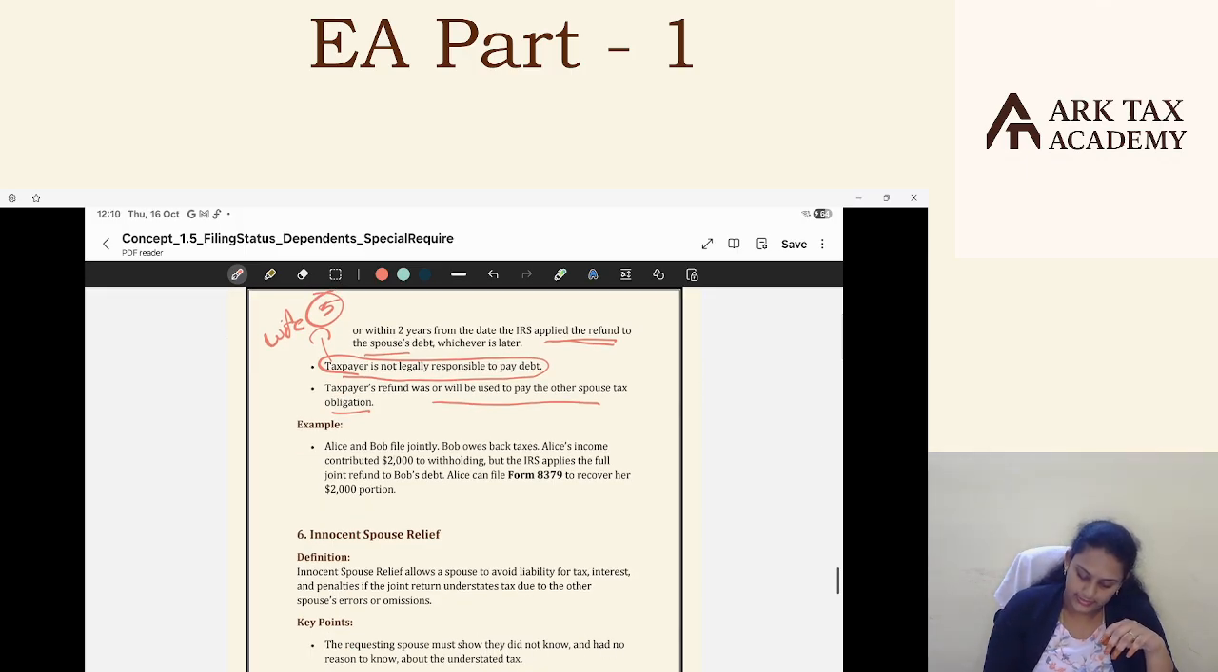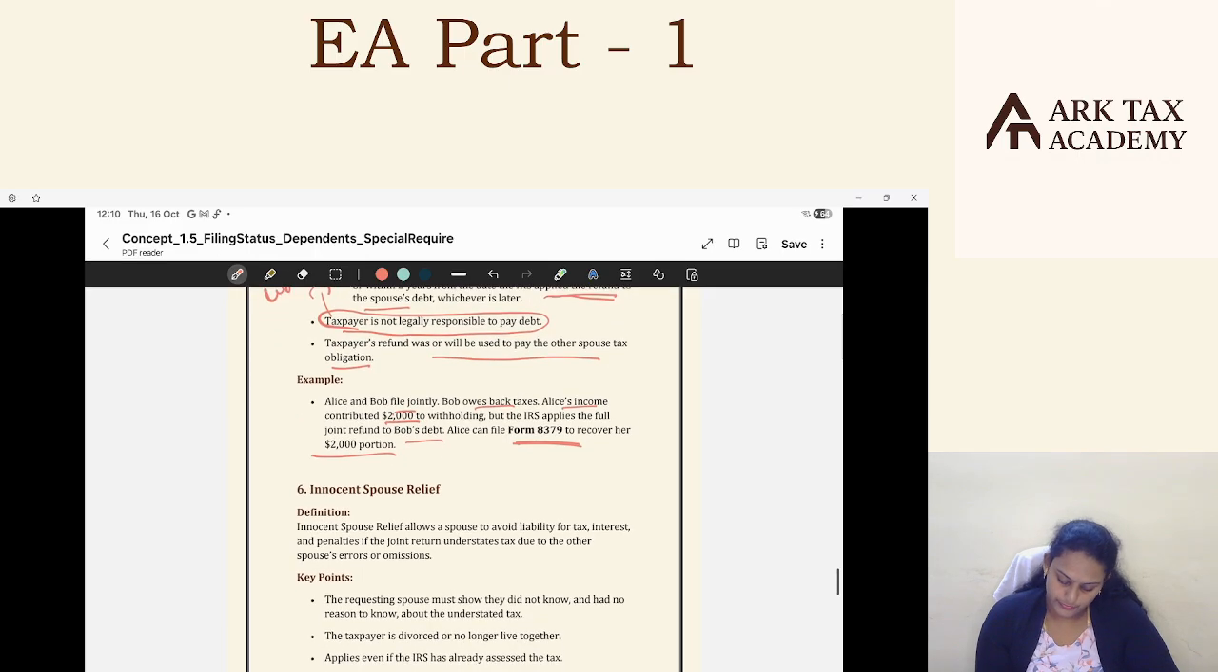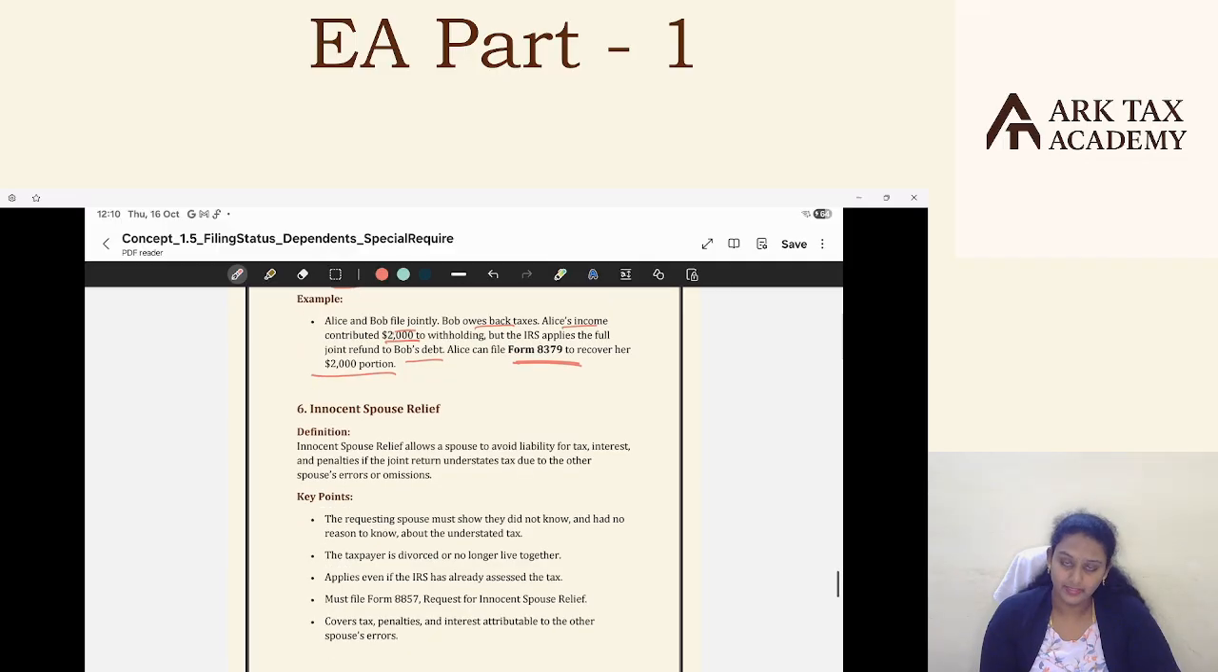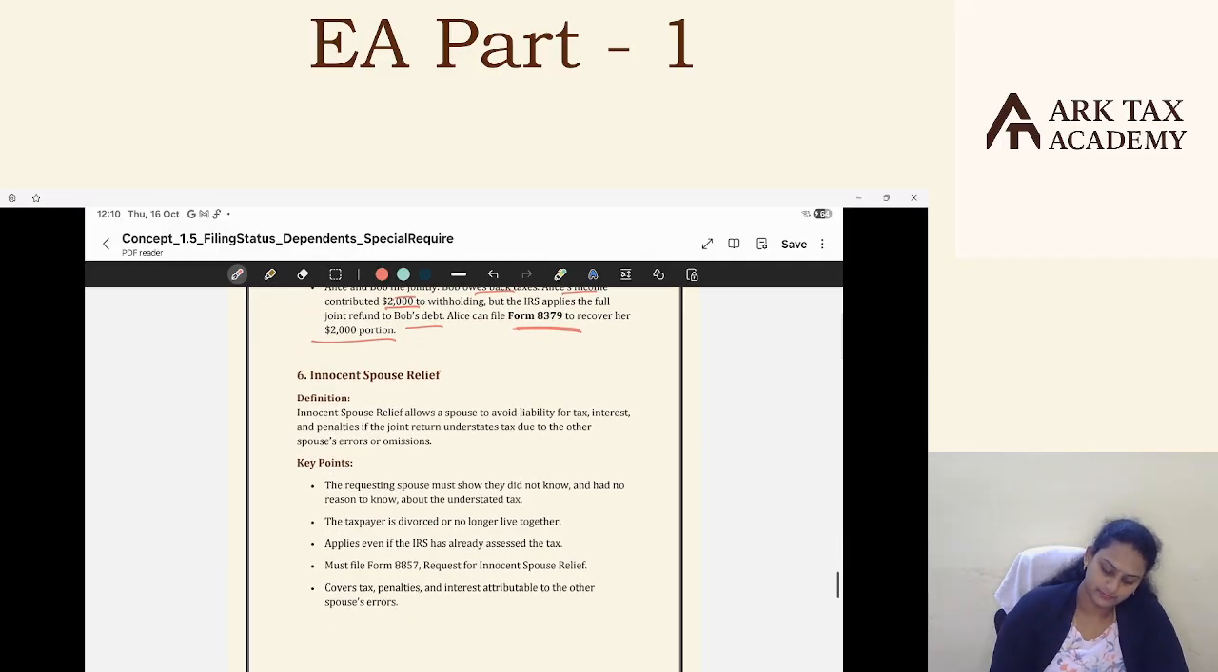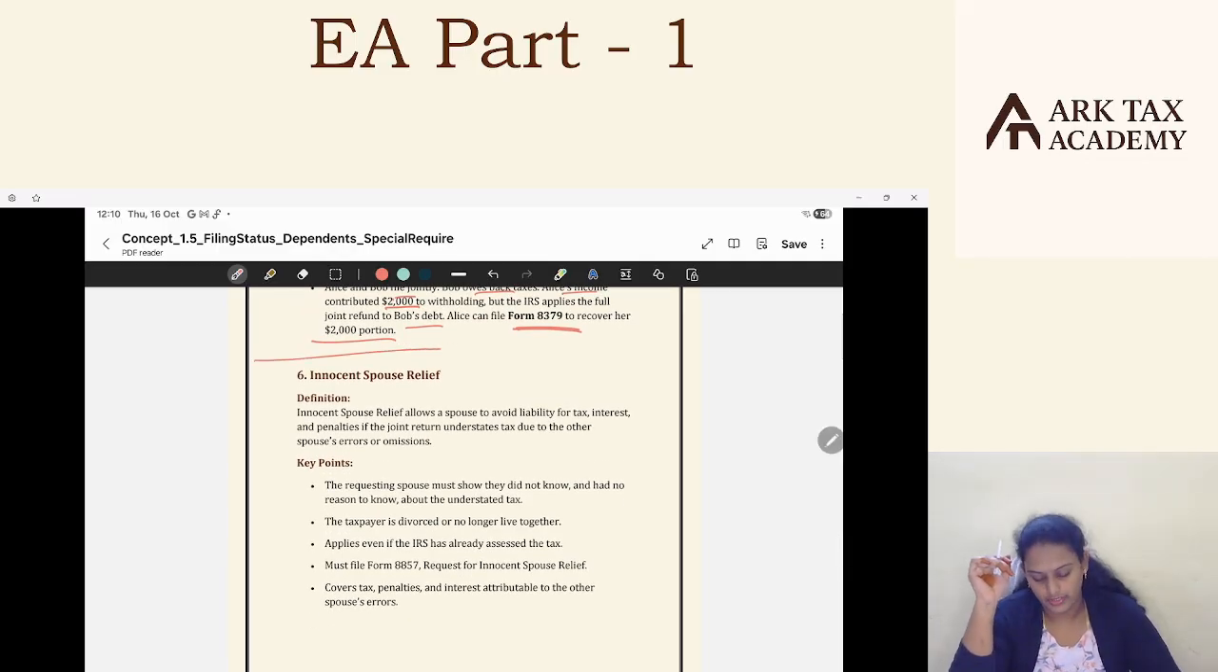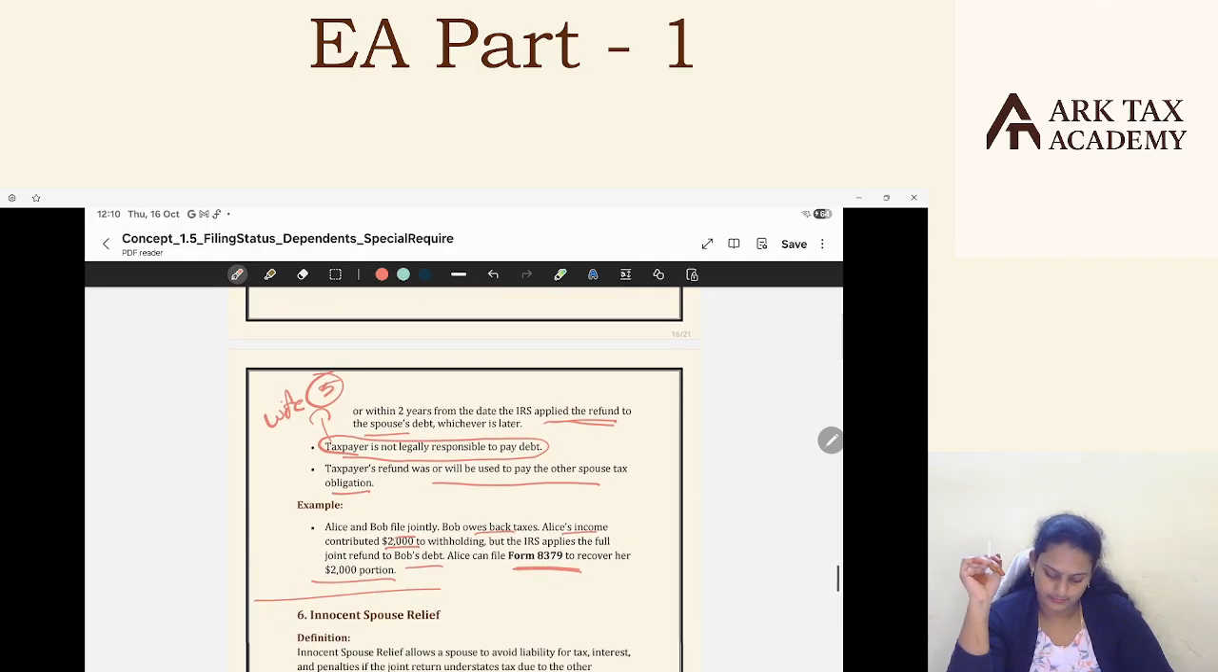Alice and Bob filed jointly. Bob owes back taxes. Alice's income contributed 2,000 to withholding, but the IRS applies the full joint refund to Bob's debt. Alice can file Form 8379 to recover her 2,000 portion. So this is a small example. Okay, I hope everyone is clear with this.